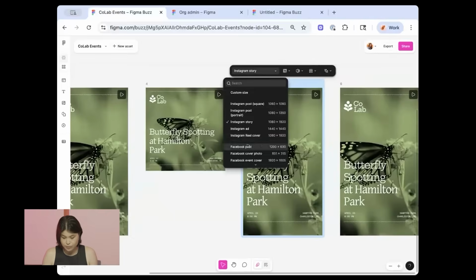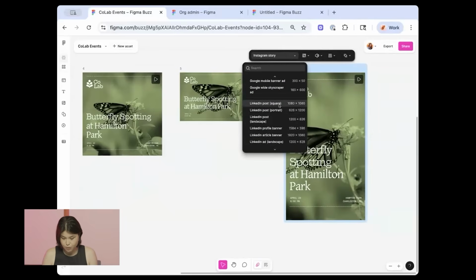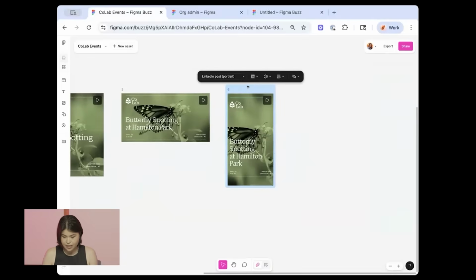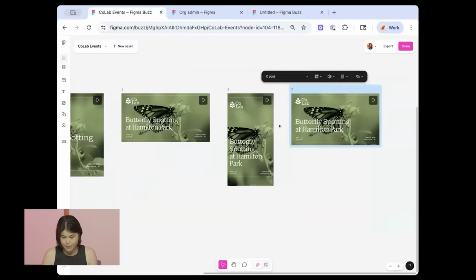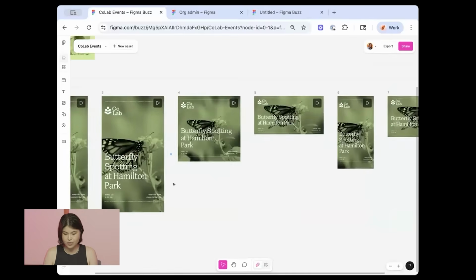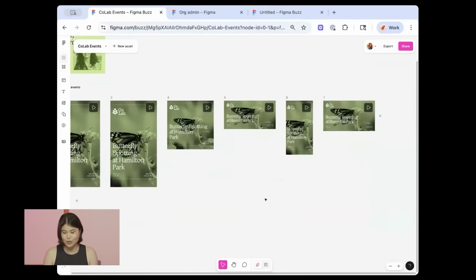So I have my Instagram story. I'm going to make a Facebook post. I'm going to make a LinkedIn portrait. And then I'm finally going to do one more just to make an X post. And then within a matter of seconds, I went from one asset to 5, all made dynamically for a bunch of different platforms. So this is looking great.